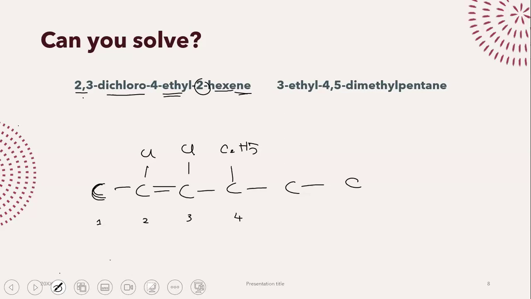Now, the rest of it, I am just going to complete the rest of the structure. We know this is an alkene. We know each carbon atom can have four covalent bonds, right? Carbon can make 4 covalent bonds. So 1 covalent bond we have here, 2, 3, 4. 1, 2, 3, 4. There we go. So this is exactly how you're going to draw 2,3-dichlorohexene.